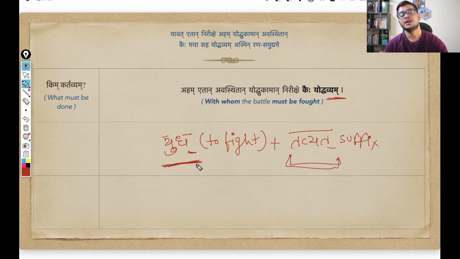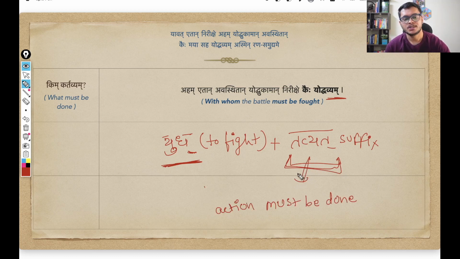And whenever we modify any verb root, any dhatu, using this particular suffix tavyat, the meaning becomes that the task must be done. So in simple terms, this tavyat changes the meaning into that action, whatever action this is combining with, it must be done, it should be done. So in Hindi we say karna chahiye. So when it is combined with yudh, which means to fight, the meaning becomes must be fought.